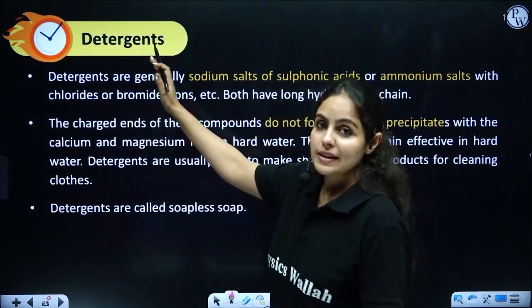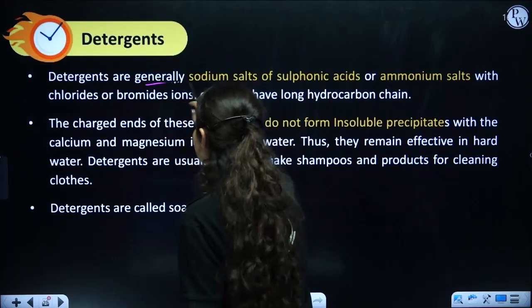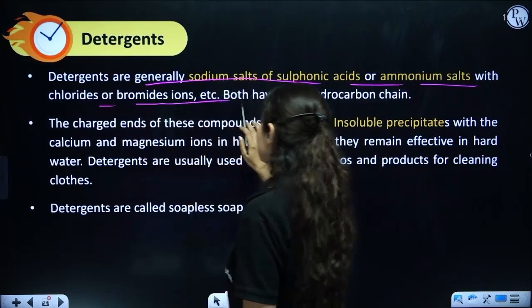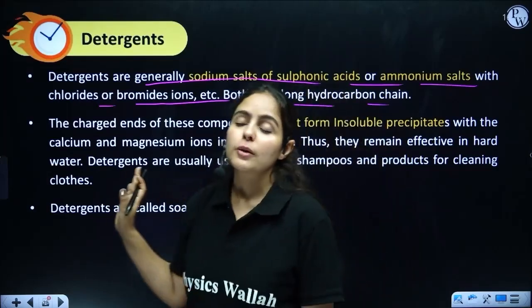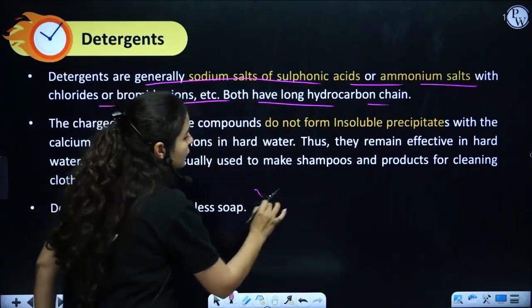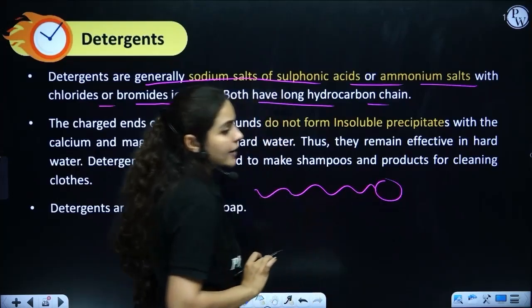So on that note, let's see what detergents are. Detergents are generally sodium salts of sulfonic acid or ammonium salts of chlorides and bromide ions. Both have long hydrocarbon chains, so they somewhat look similar. They also have a tail, and they also have a head.